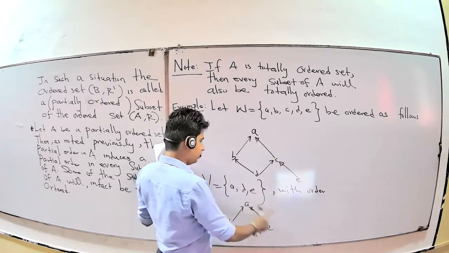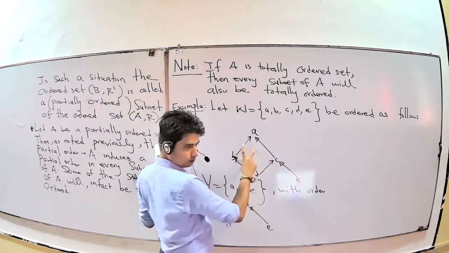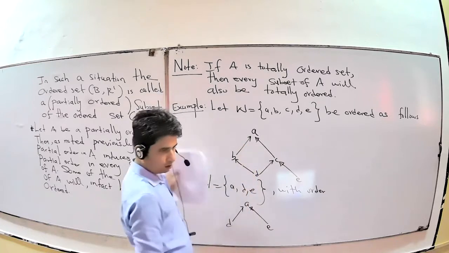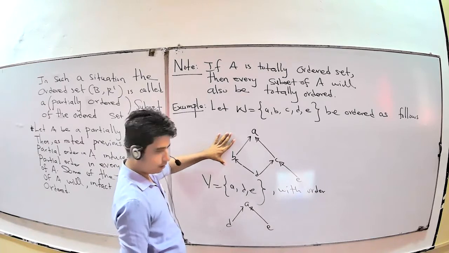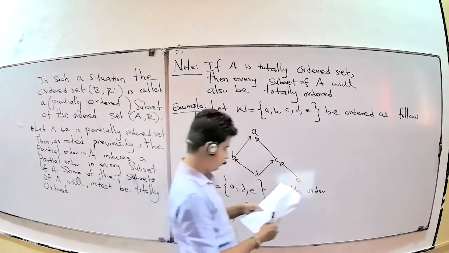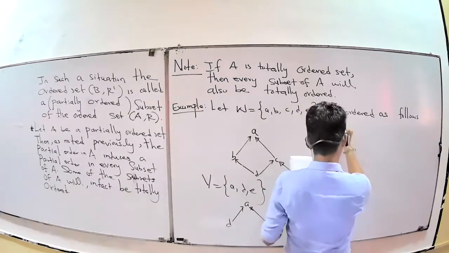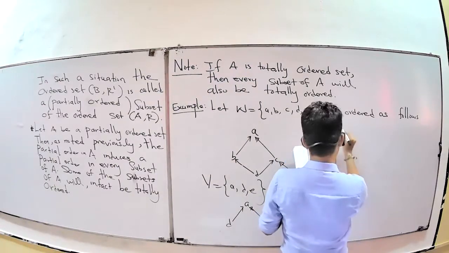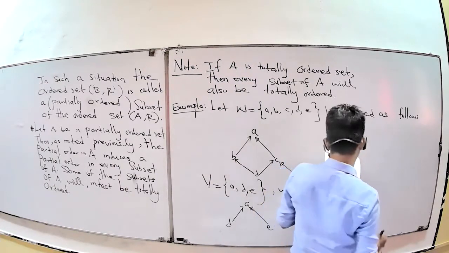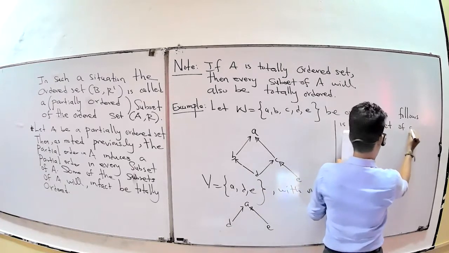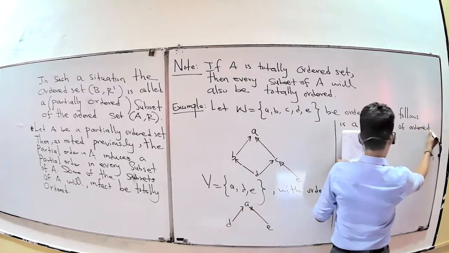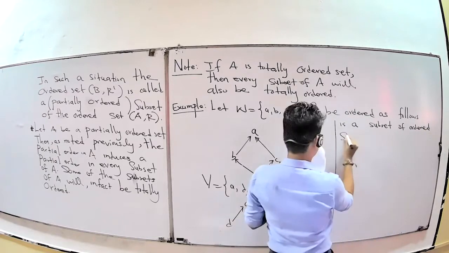Therefore, it is a subset of the ordered set W.